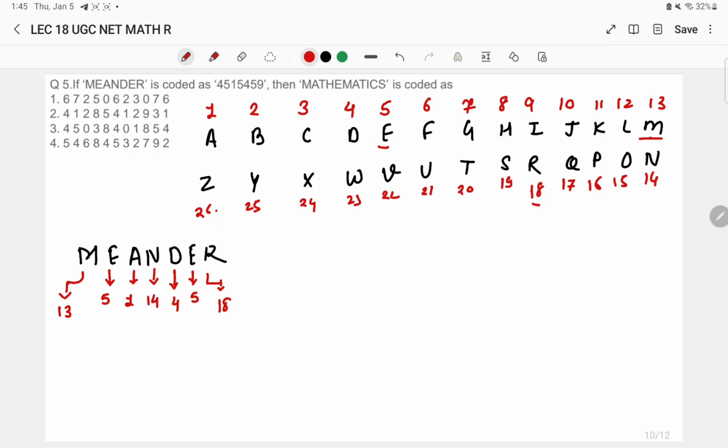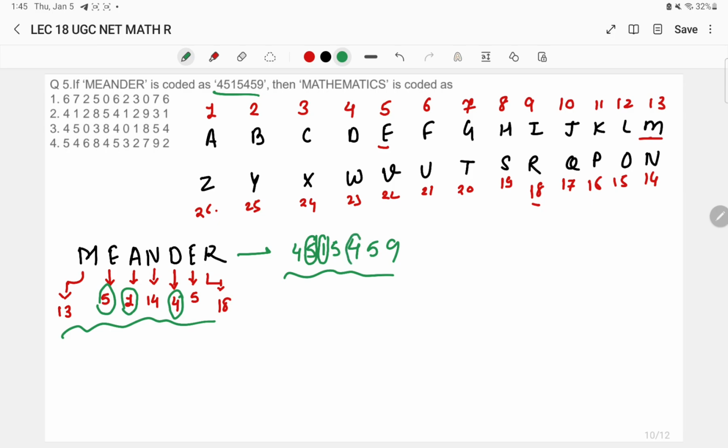Okay, if we look at the code carefully, what is the code assigned? I'll write here 4, 5, 1, 5, 4, 5, 9, and compare these positions with this particular code. What are the same numbers that I can find over here? 5 is common, 5 is also seen. Similarly, 1 is common, 1 is also seen. Next, 4 is common, 4 is also common over here. Left out are 4, 5 and 9 as the codes.